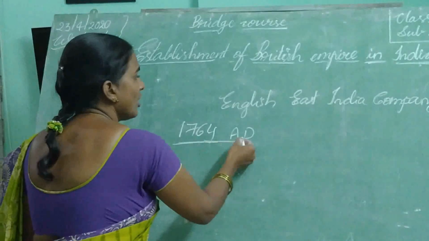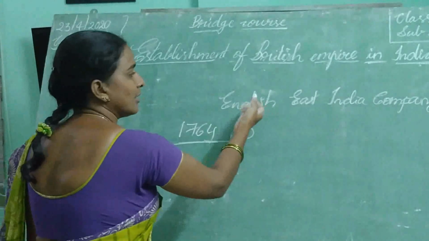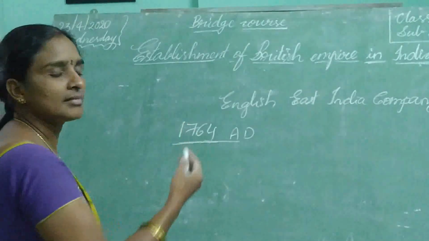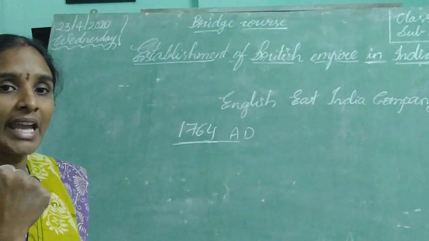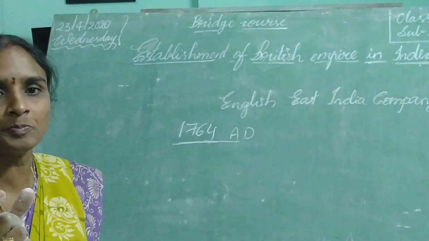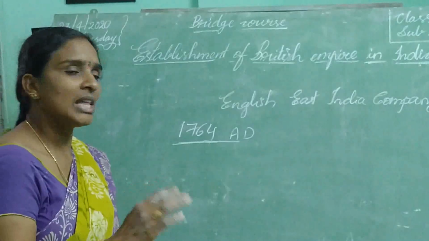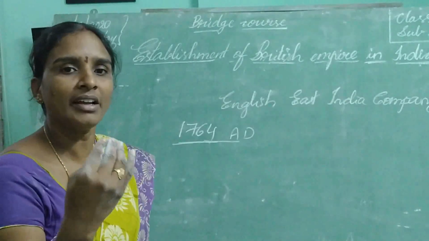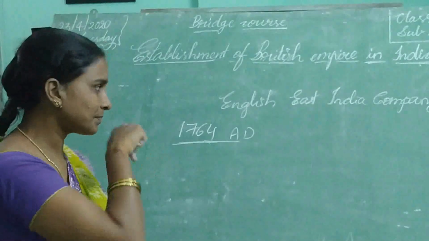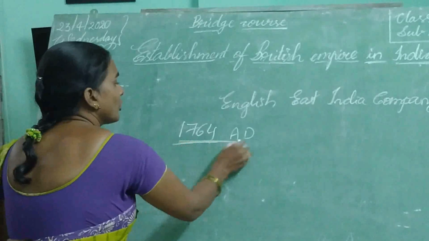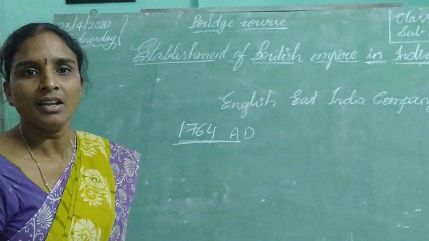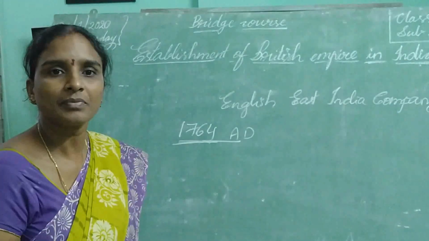So gradually, all the East India companies that came from Europe gained power. Though they had small troops, they became victorious over the Indian Rajas or Nawabs. So this first incident gave them confidence to establish their control in India. Like that, they entered into India.